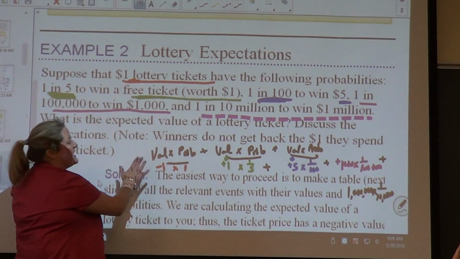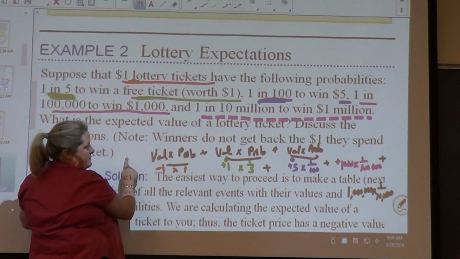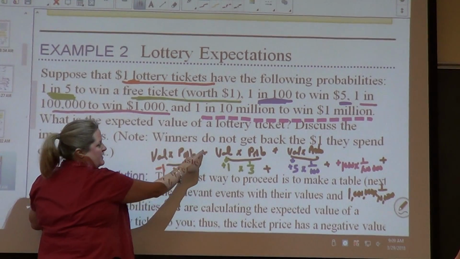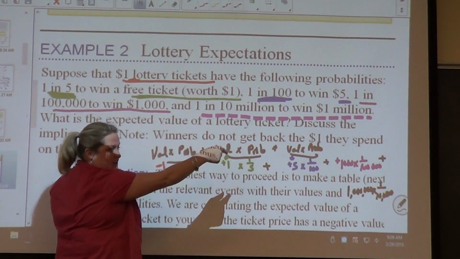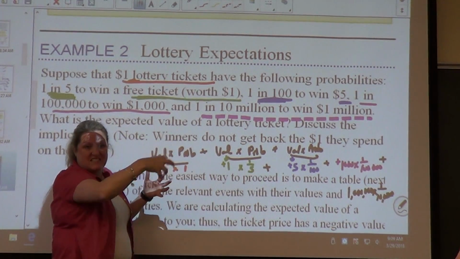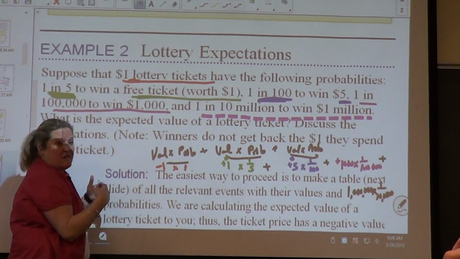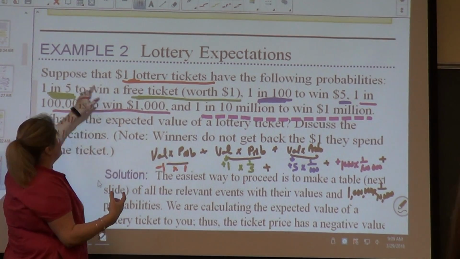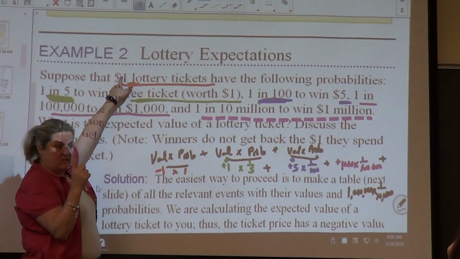So, expected value, remember, is value times probability plus value times probability plus value times probability for all the different instances. So for this one, we have a lot of what ifs. Number one, we have to buy a lottery ticket.